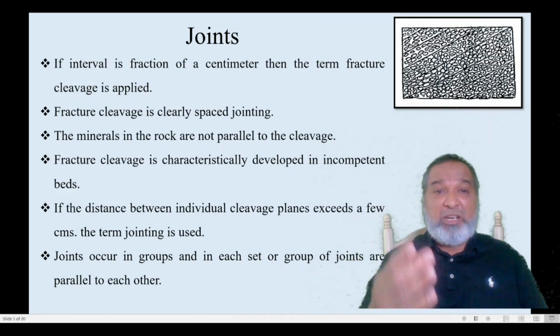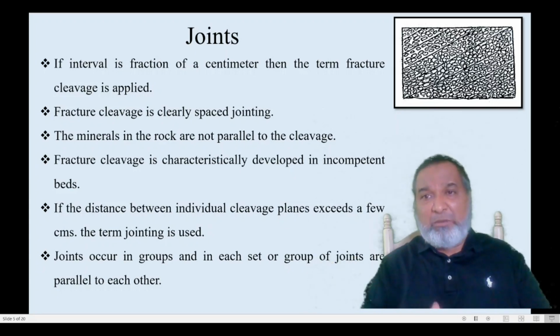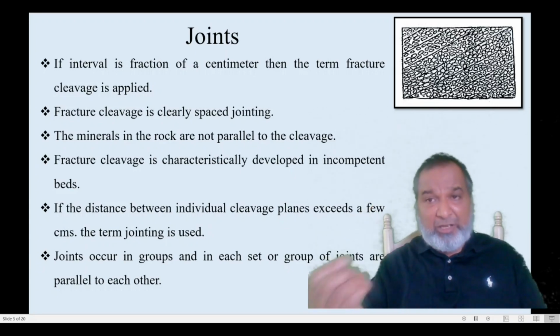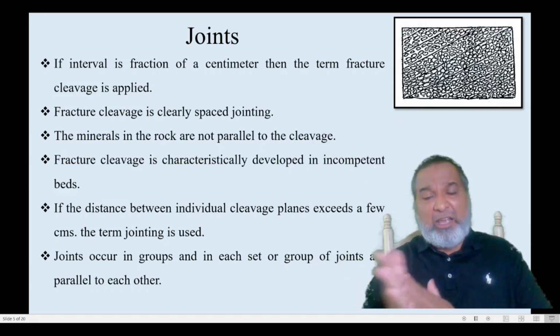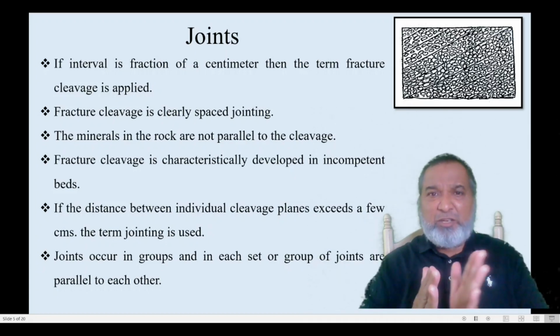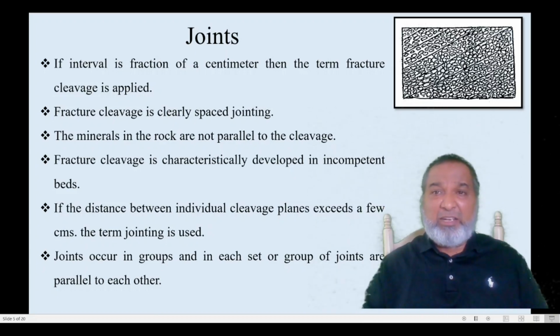The fracture cleavage is clearly spaced joints. Yes, fracture cleavage will be called a cleavage along which the rock can be split. The minerals in the rock are parallel to the cleavage. In metamorphic rocks, minerals like biotite, or flaky or elongated minerals, are parallel together. Along this we will have the joint, which we call the fracture joint, or it is called the schistosity cleavage.